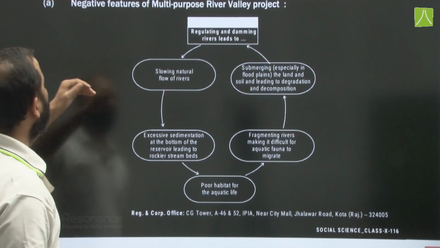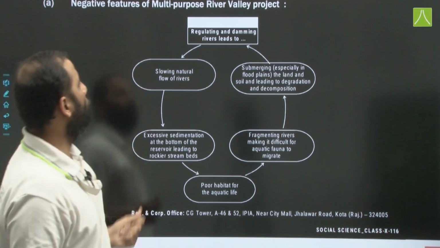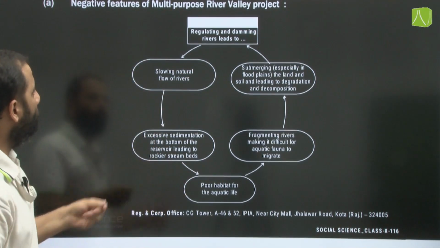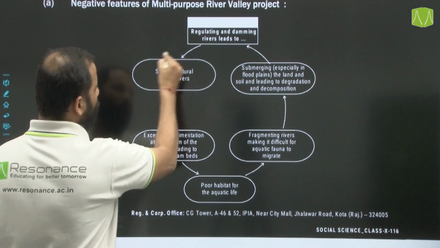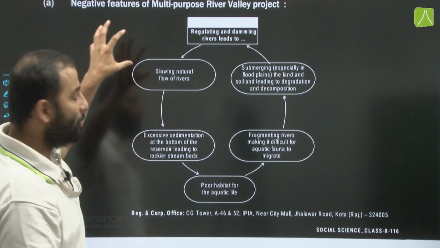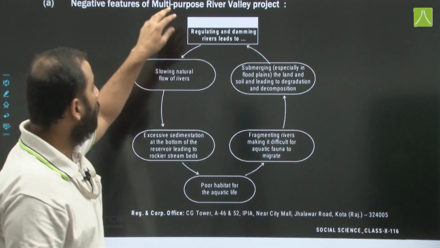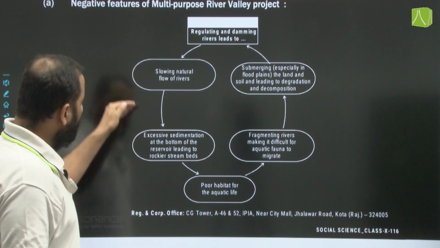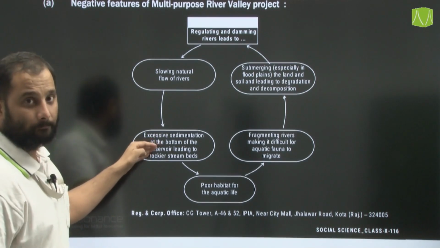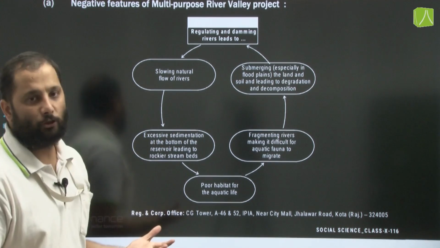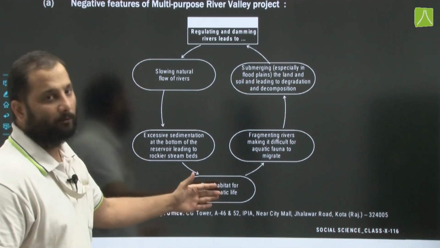Now, coming to the negative features of these multi-purpose river valley projects. Regulating and damming rivers leads to, first point, slowing the natural flow of rivers. Now, what is a natural process? That natural process, being hindered or obstructed, will lead to excessive sedimentation at the bottom of the reservoir, leading to rockier stream beds and poor habitat for aquatic life.